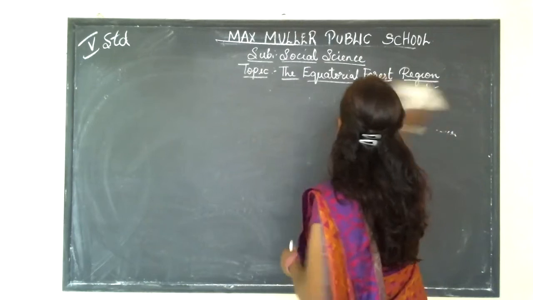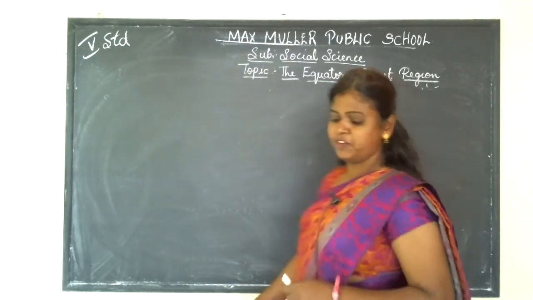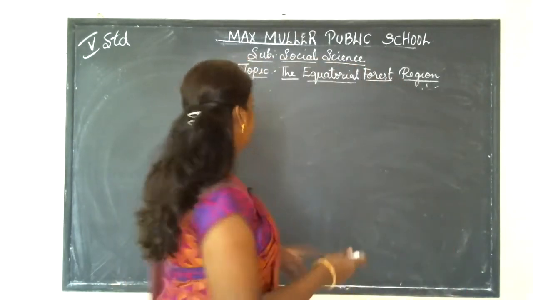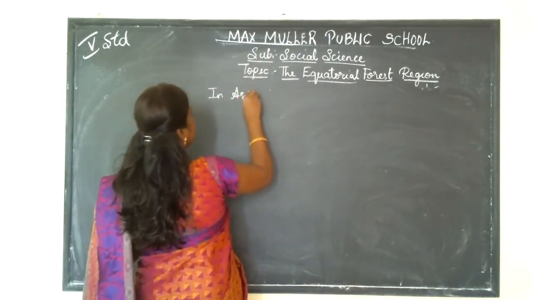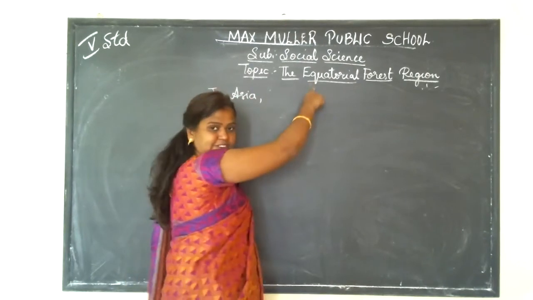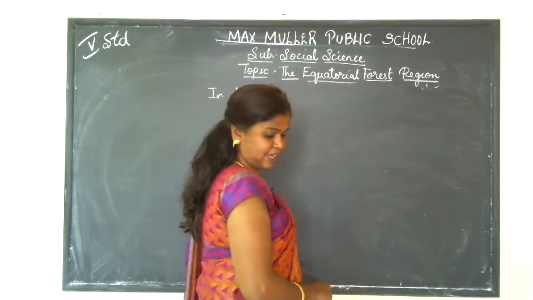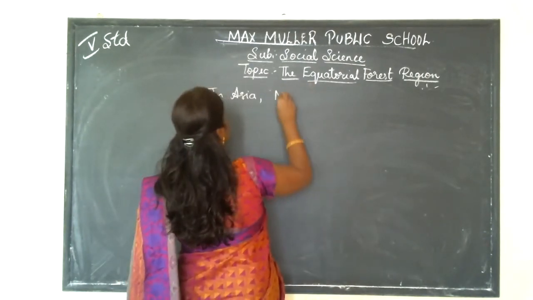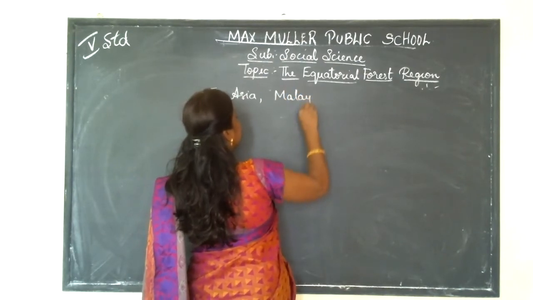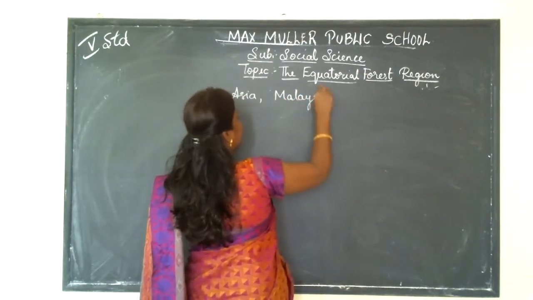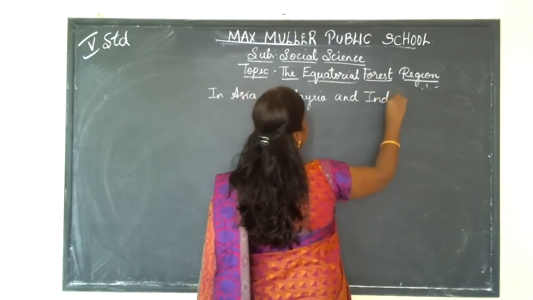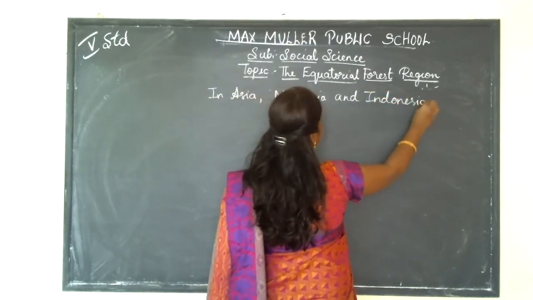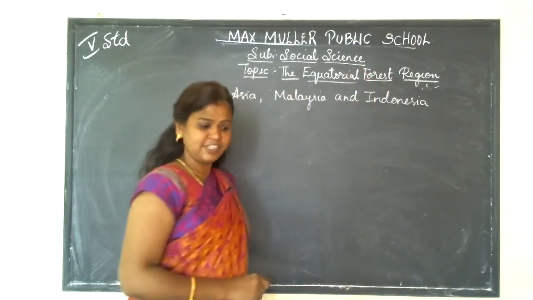So let us know some of the places where this equatorial forest is found. In the Asia continent, you can see this type of forest. The equatorial type of forest can be seen in Malaysia and Indonesia. So these are the two countries in Asia where you can find the equatorial forest region.